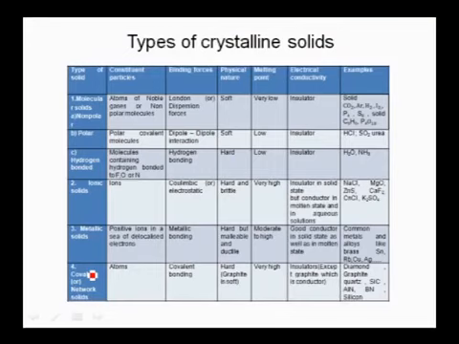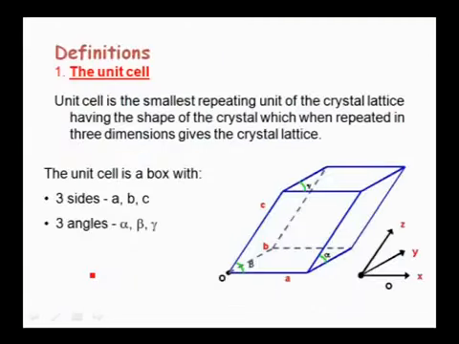In covalent solids, the constituent particles are atoms which are bonded by covalent bonds. These are hard. They have very high melting points. These are insulators except graphite, which is a good conductor of electricity. So this is regarding the different types of crystalline solids. Come to the next one, unit cell. Unit cell is the smallest repeating unit of the crystal lattice, having the shape of the crystal, which when repeated in three dimensions gives the crystal lattice.